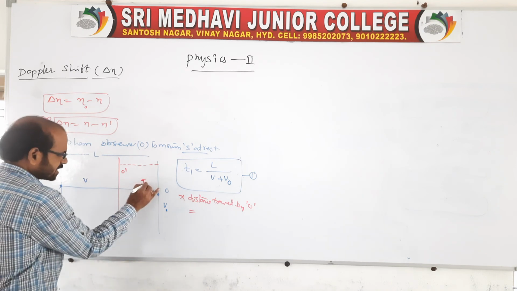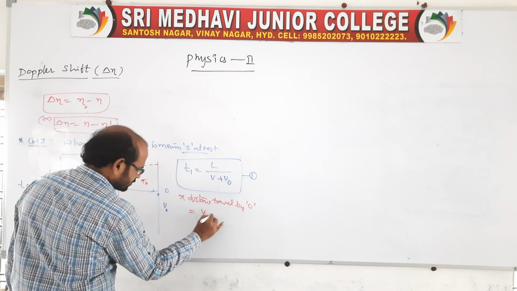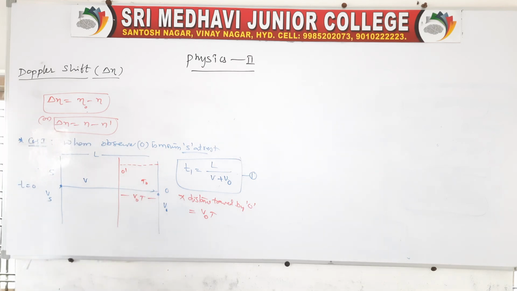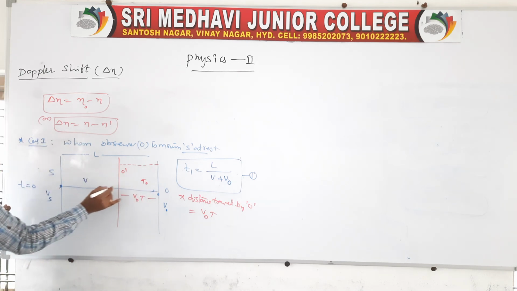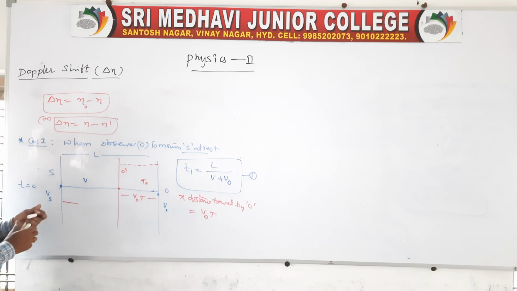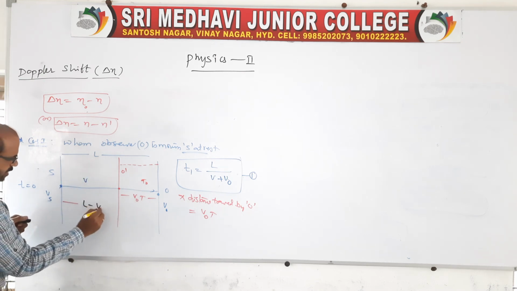In a time of t he travelled V0 into t. So this is the distance travelled V0 t. Now the observer is approaching the source, and he is at this position. So this distance is nothing but L minus V0 t.